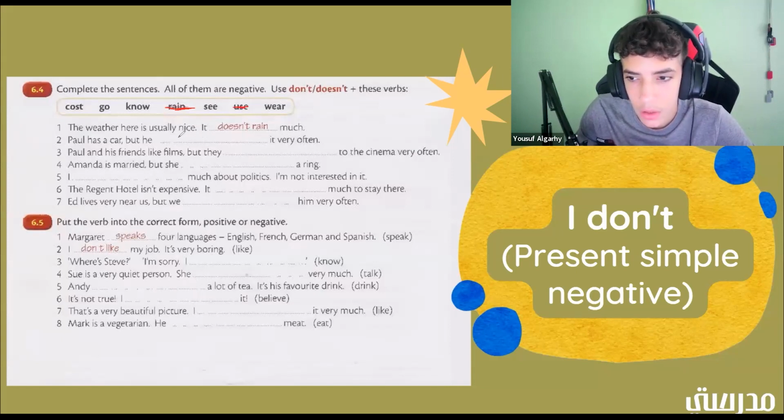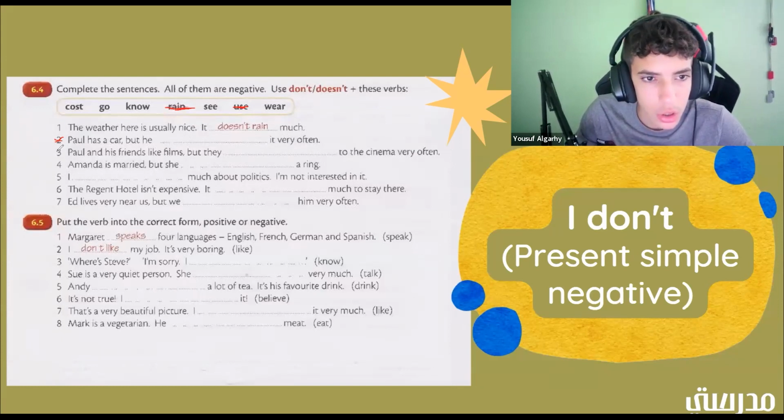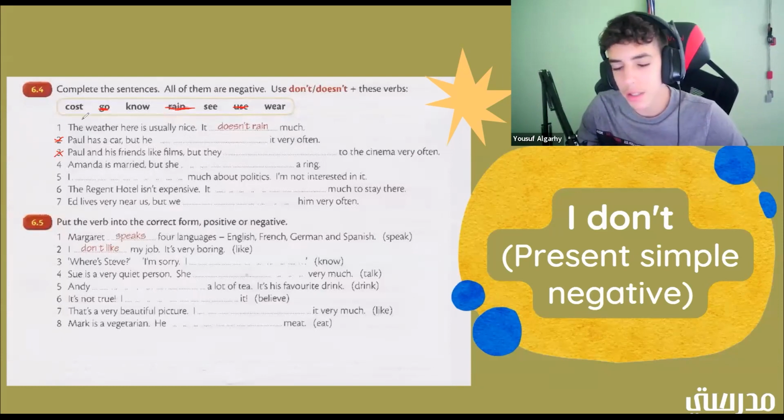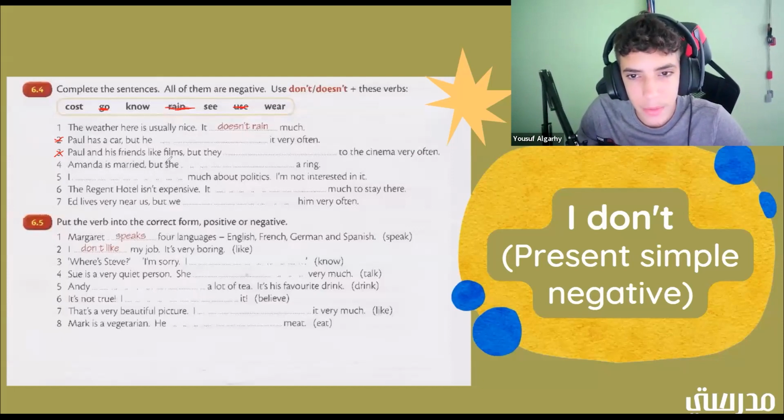Okay. So that's number 2. Okay. Paul and his friends like films, but they blank to the cinema very often. But they do not go to the cinema very often. All right. Good job. And you can also say don't go, but anything is good. All right. So Amanda is married, but she blank a ring. Doesn't wear a ring. All right. Good job. Okay. Let's cross that out.